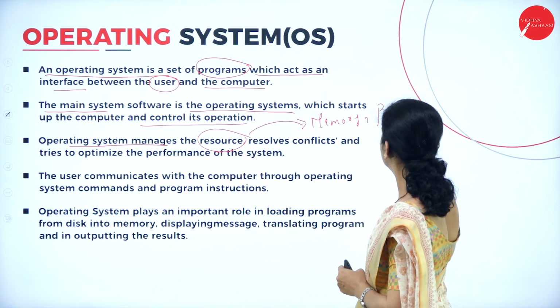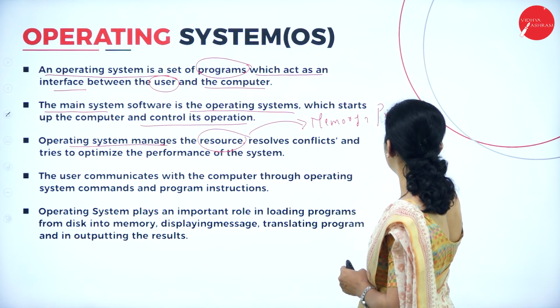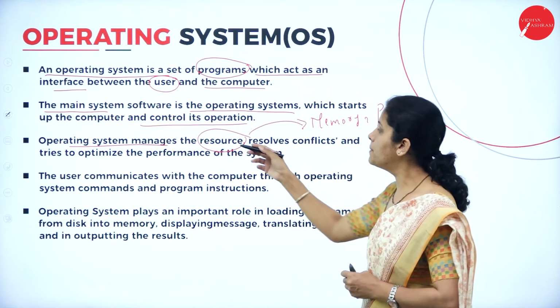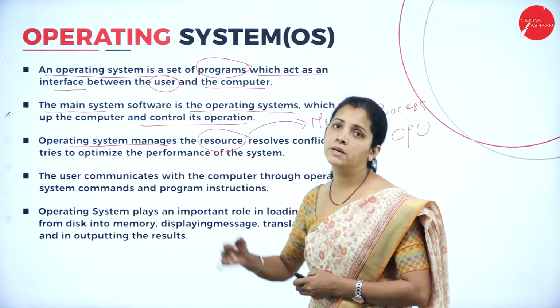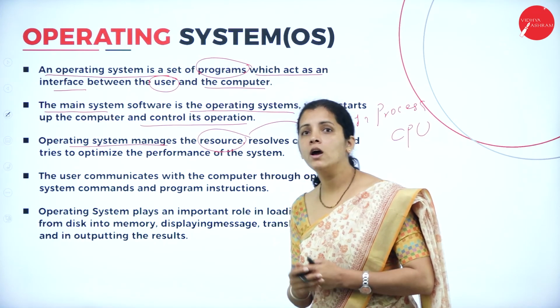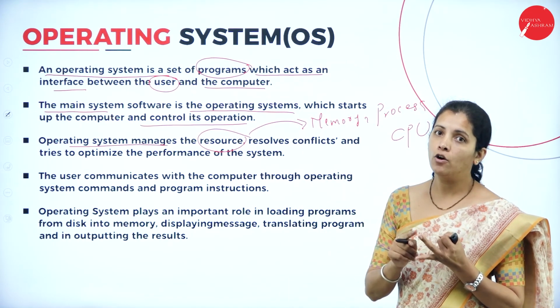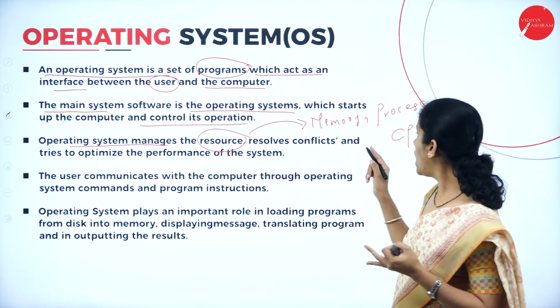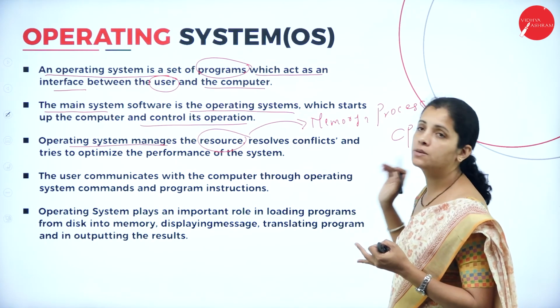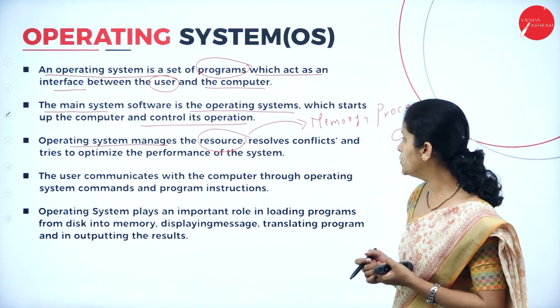process, CPU. These are the examples for resource. So here operating system is also responsible for managing memory, allocating resources to the processor or process, and it's also responsible for managing the CPU.